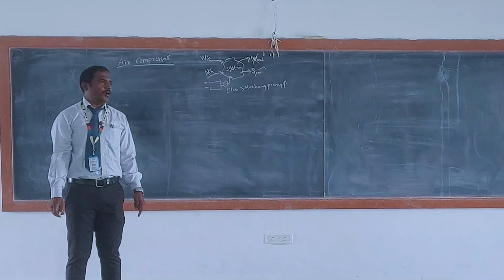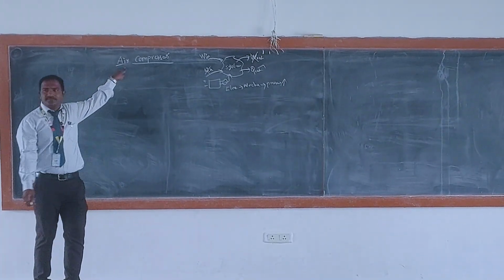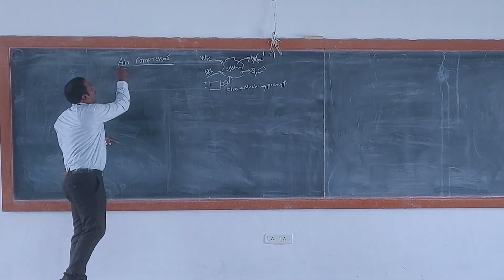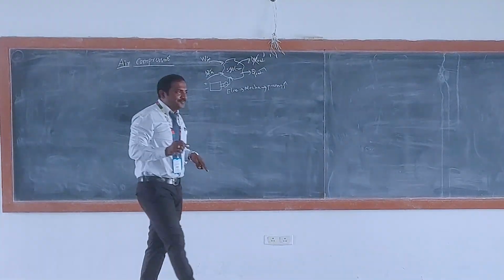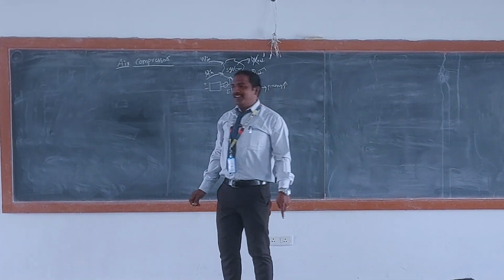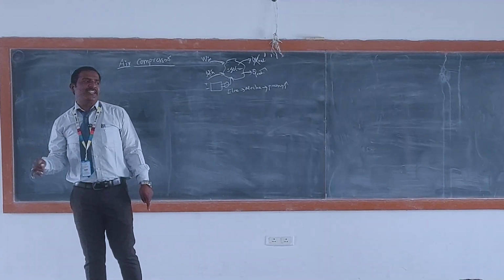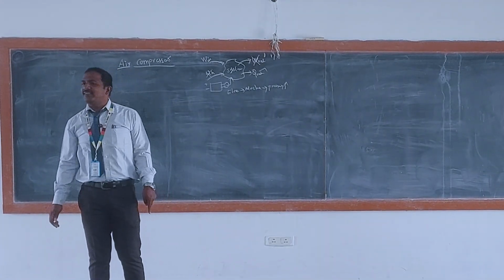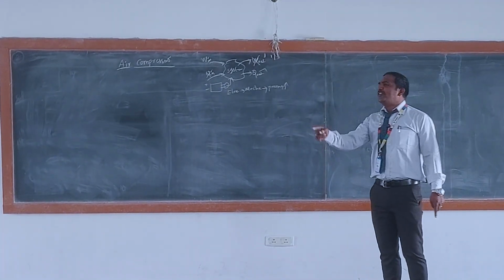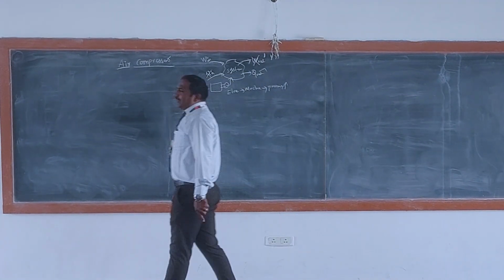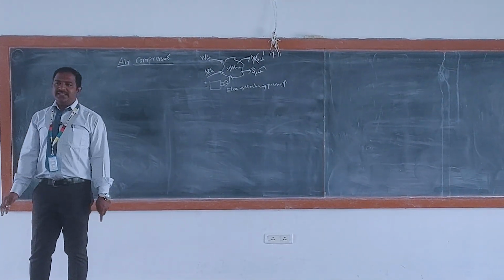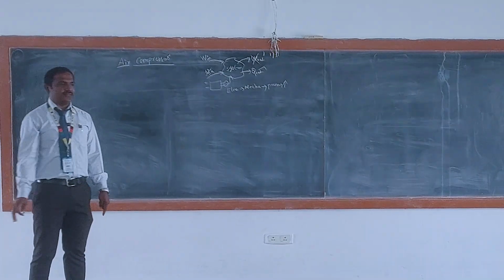Then what do you mean by air? What is meant by air? The working medium is air in our syllabus. We are going to study completely about air compressors. Since it compresses air, it is called an air compressor. Got it? Write down the definition. Compressor is a mechanical device which increases the pressure of any gas.